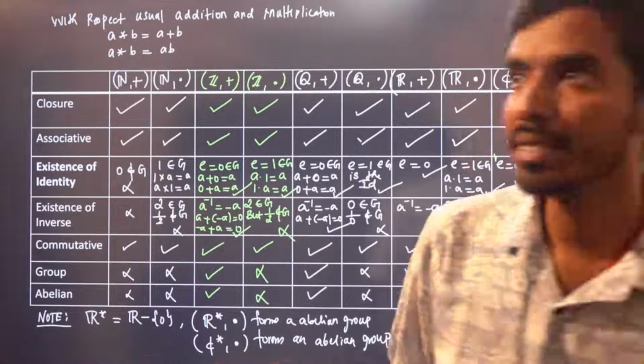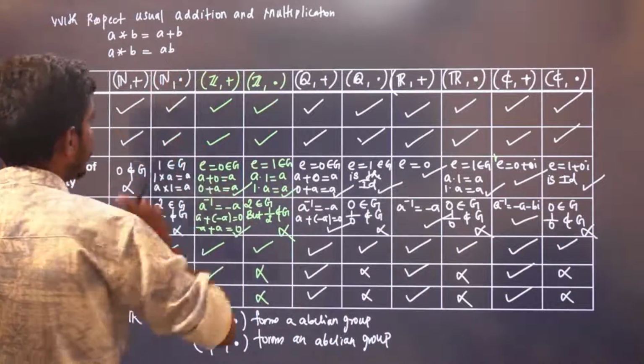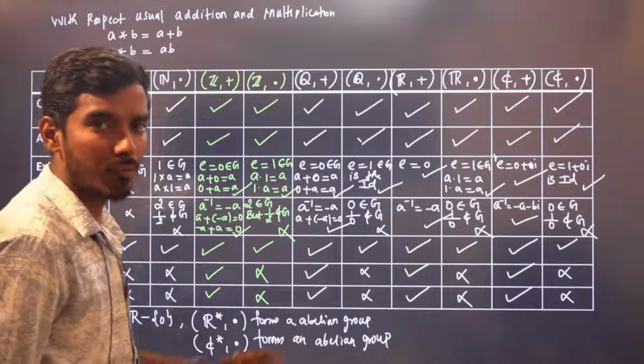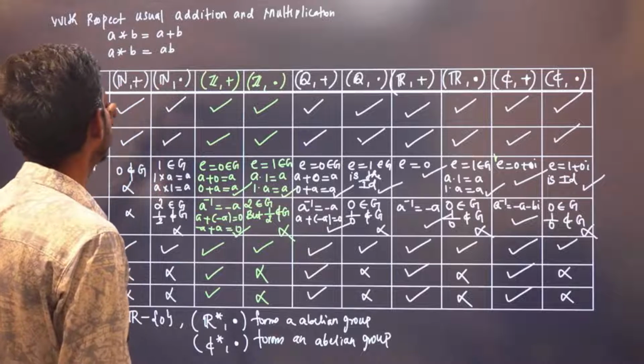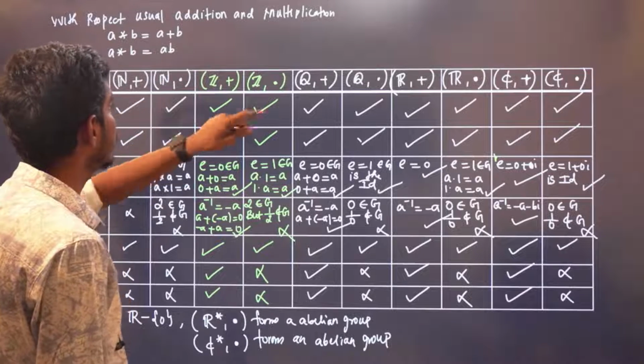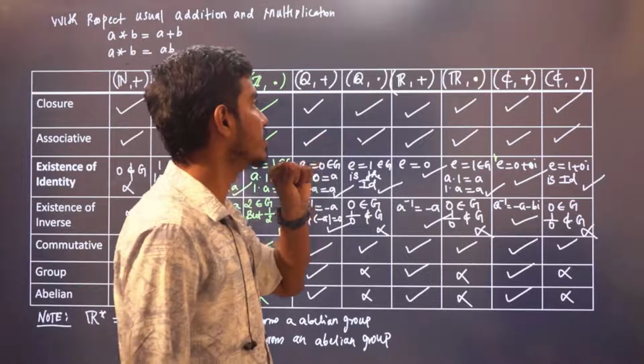See, all these examples here are examples of infinite groups. Why am I saying infinite group? Because your set G is infinite, right? G comma star. Here G is natural numbers. Here G is integers. Here G is rationals. Here G is real numbers.